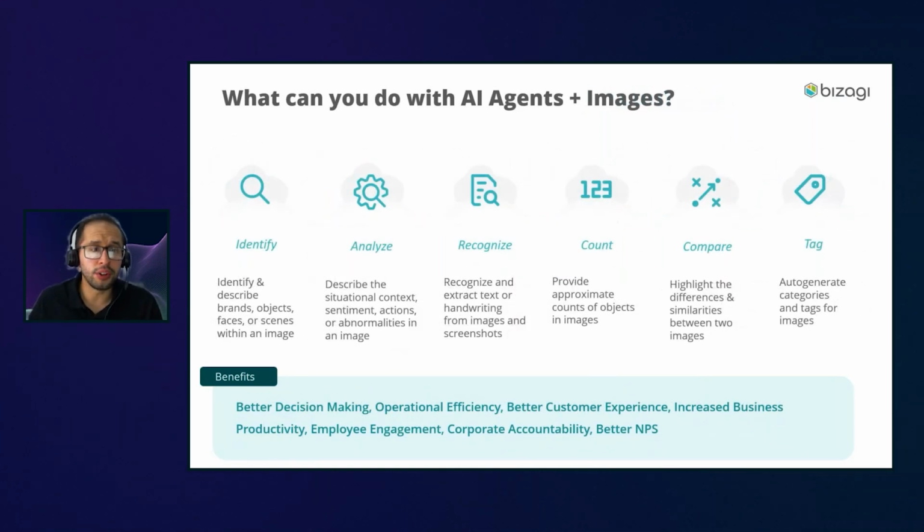And then on the other hand, when we're talking about images, we're also seeing a huge potential. If you upload an image to an agent, you are able to identify objects or analyze the image in detail, count how many objects you have in that image, even compare, right?